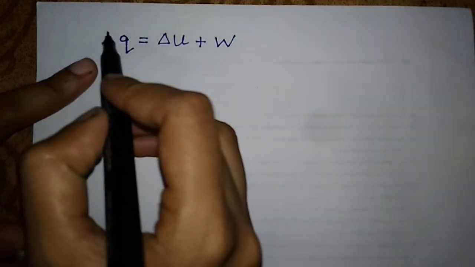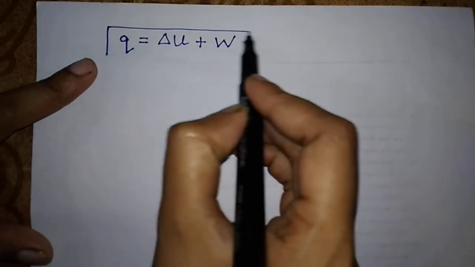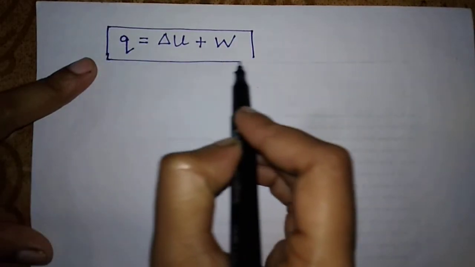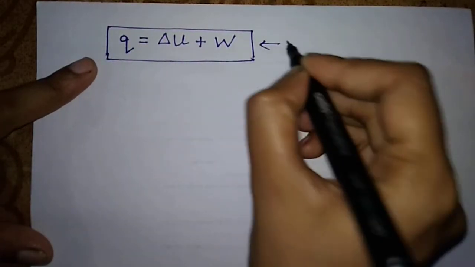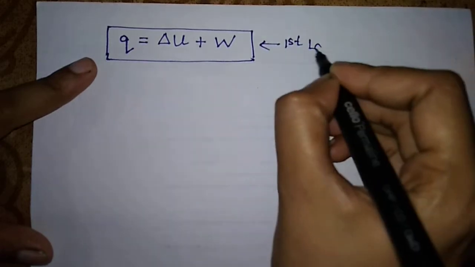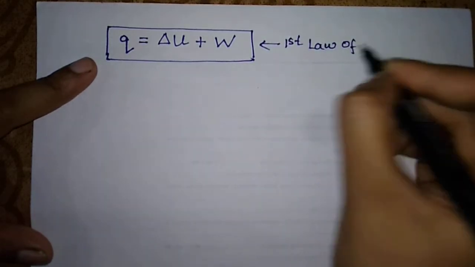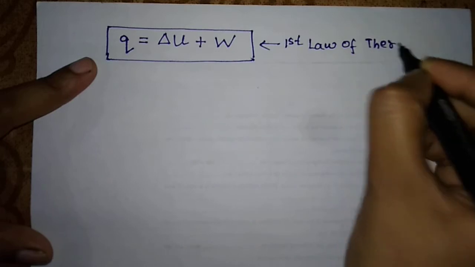Okay, so this is an expression which is derived from the first law of thermodynamics, if you can recall.